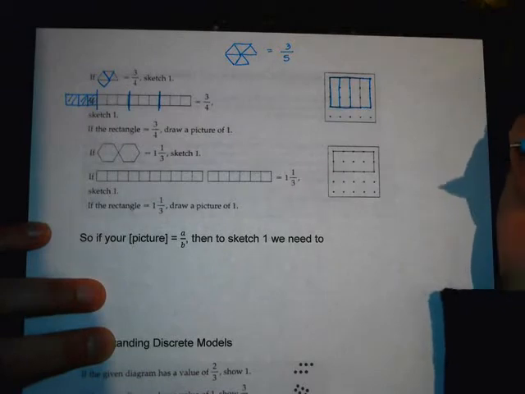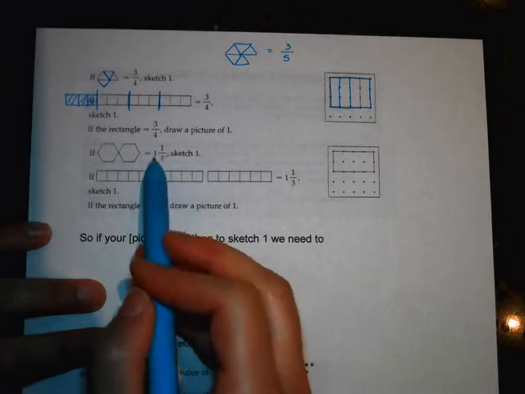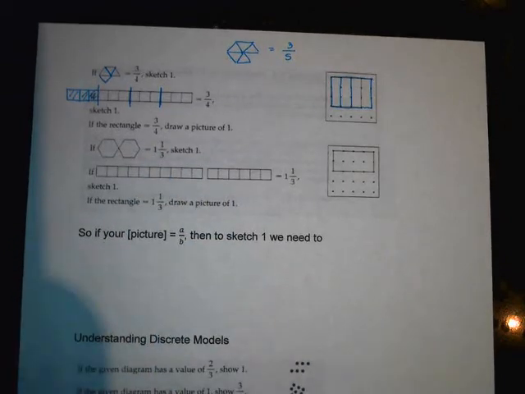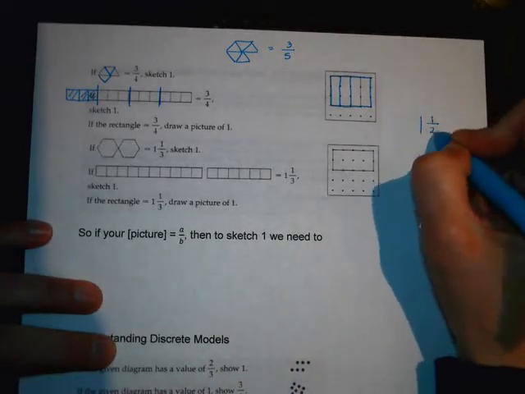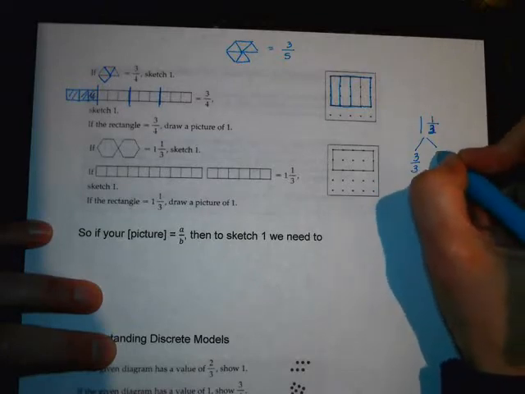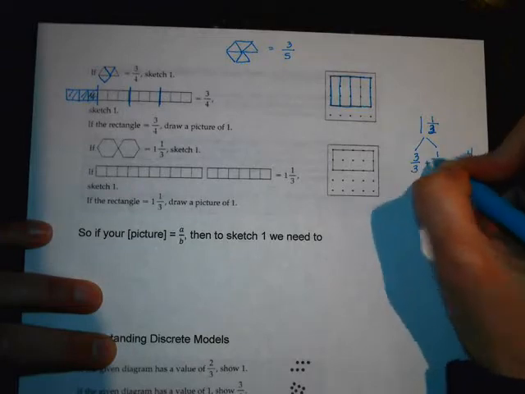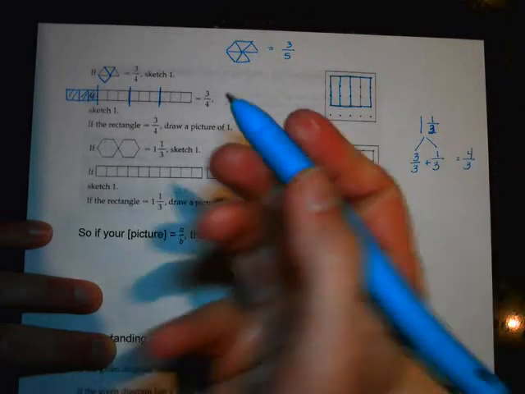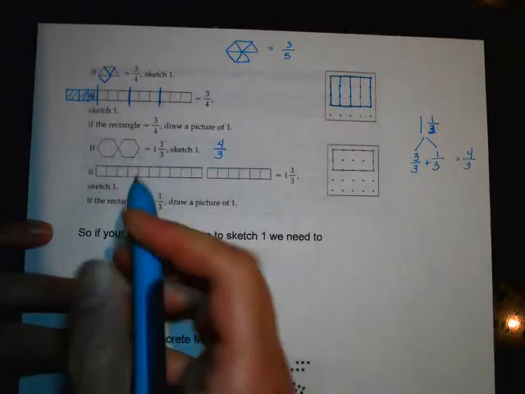Okay, these are the same things, but you know what? The 1 and 1/3 we need to write as an improper fraction. So the way that Engage New York does it, 1 and 1/3. You remember they do their number bonds and say 1 is 3/3 and 1/3, so that's going to be 4/3. Remember, they love their number bonds. So first thing, you really have to figure out what the improper fraction is. So this is 4/3. This is equal to 4/3.